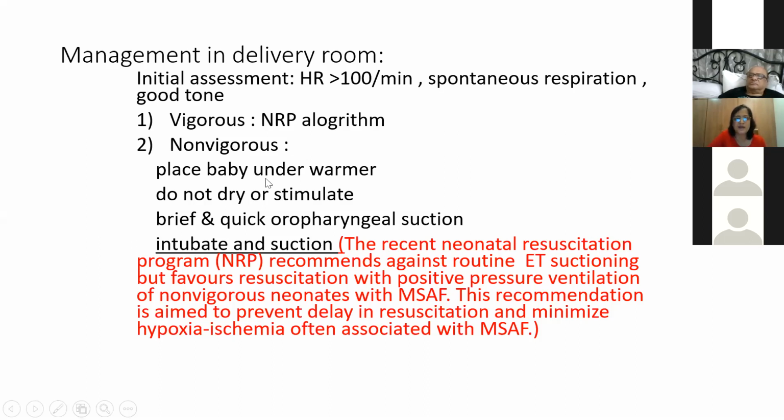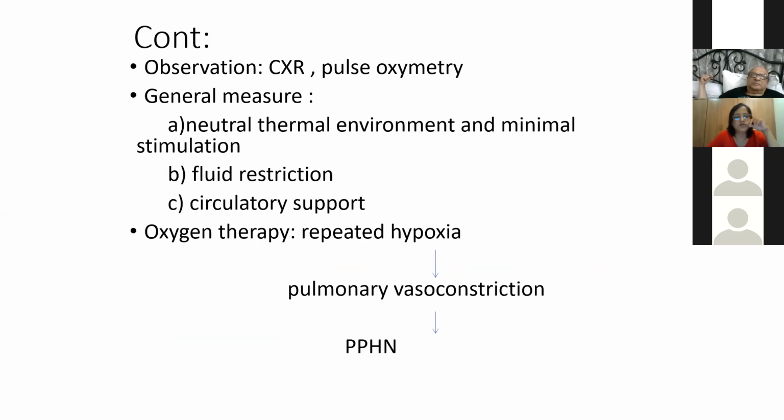If non-vigorous, this baby should be placed under a radiant warmer. Do not dry or stimulate. First do the suction, and then do drying and stimulation. And we intubate and suction if someone trained in intubation is available. The recent Neonatal Resuscitation Program recommends against routine ET suctioning and favors resuscitation with positive pressure ventilation after brief suctioning of the oropharynx, because the recommendation is aimed to prevent delay in resuscitation, and minimize the hypoxic ischemia often associated with these meconium amniotic fluid babies.